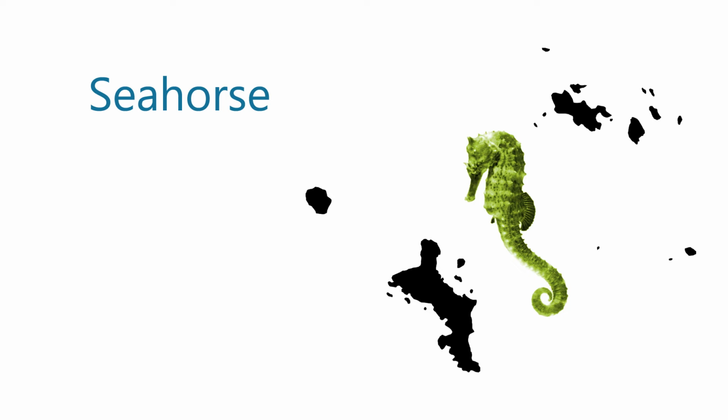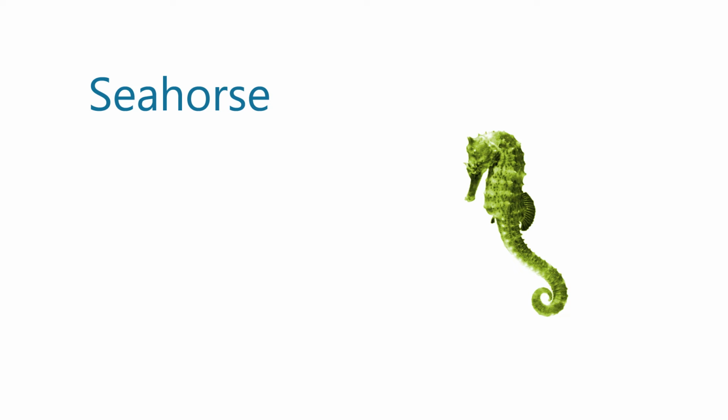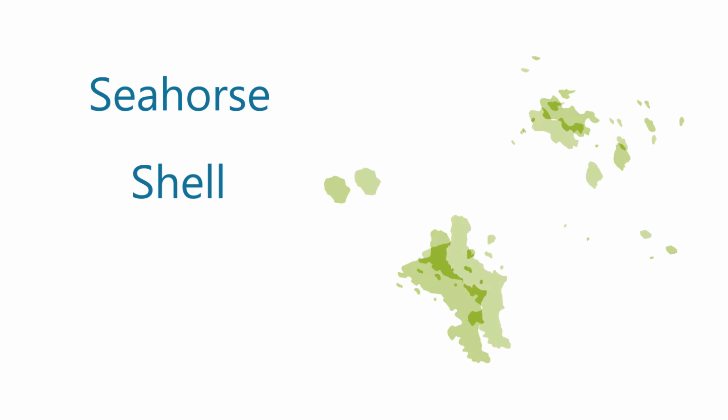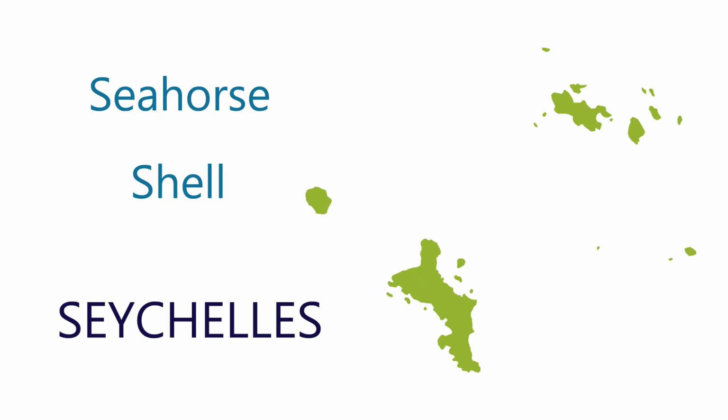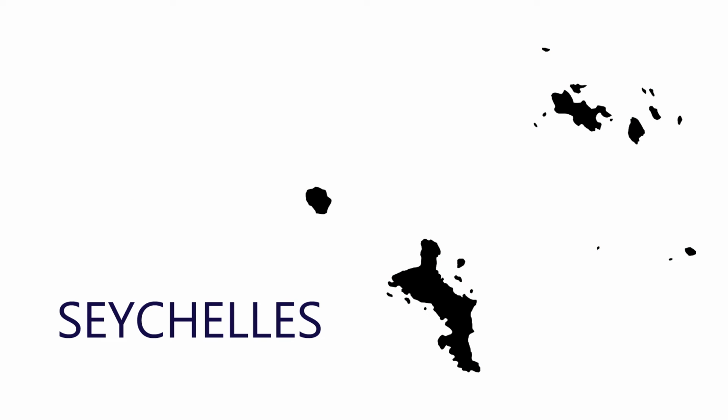Here's a collection of islands. The largest one looks to me roughly like a seahorse. So I'm going to imagine there was a seahorse there, and then there was a shell, but not a normal seashell, but an explosive shell that came along and blew it to smithereens. And so all of these islands are the result of a seahorse exploding. And so I'm going to remember the Seychelles. A seahorse and a shell exploded, Seychelles.